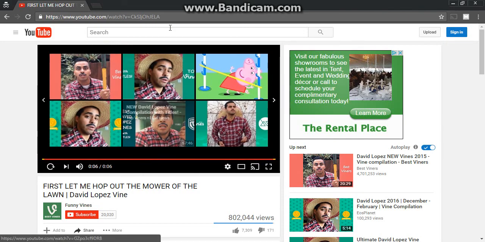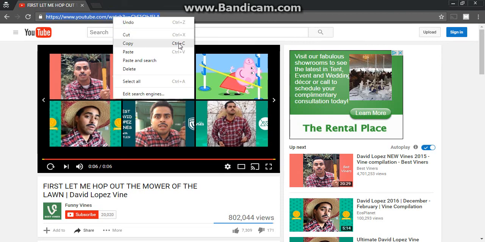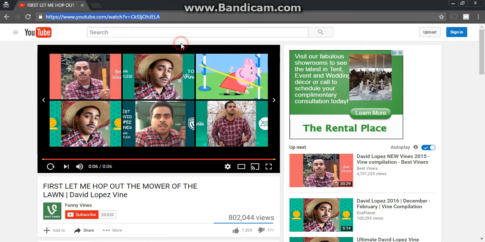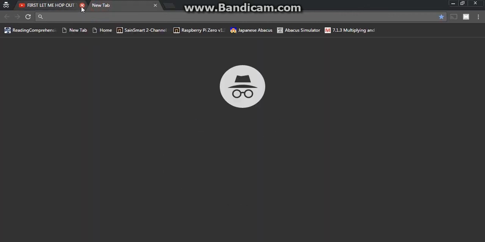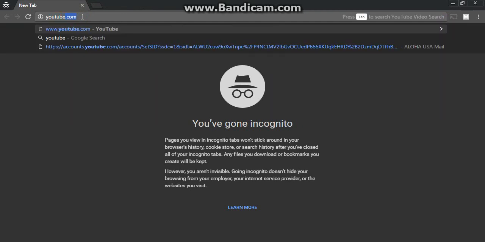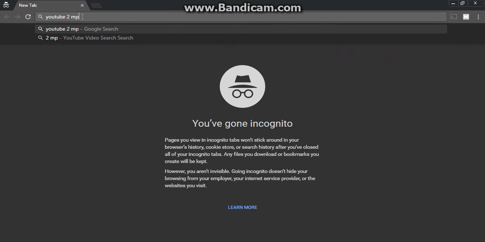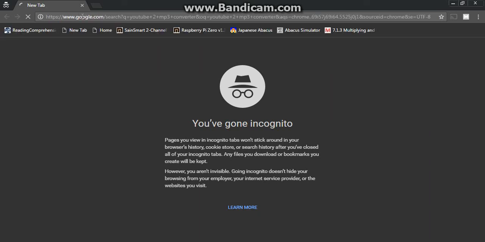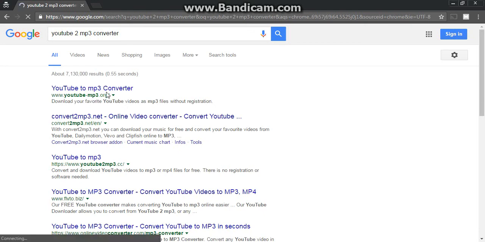So what I want to do is I want to go into the URL bar right here and copy the link. You can right click or you can press Ctrl+C as shown here. Now you don't need YouTube anymore. What you want to do is you want to turn that into an MP3 file so you can download it. So what I'm going to do is I'm going to type in YouTube to MP3 converter. And I'm going to leave links in the description to all these websites that I use.